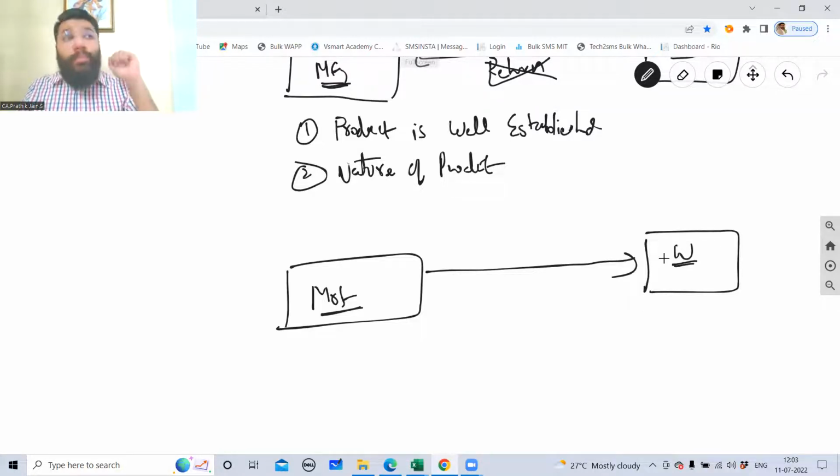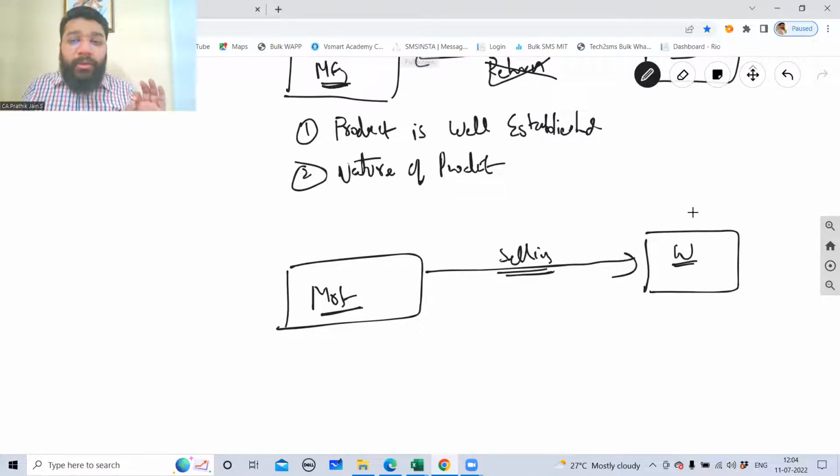And I put a no return policy. That is, if the manufacturer sells the goods once to the wholesaler, he will not have the option to return them. If this is given for a new product, do you think the wholesaler will be interested? Because the wholesaler, first of all, does not have confidence, being a new product, how many people will come and buy. There's no clarity.